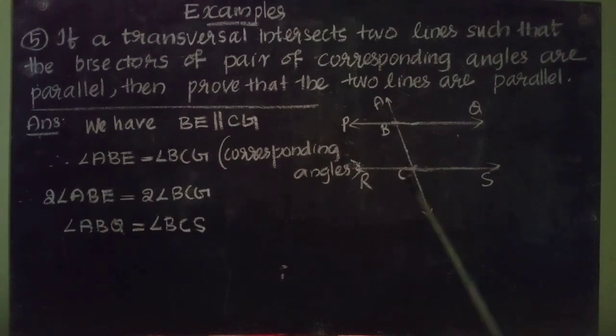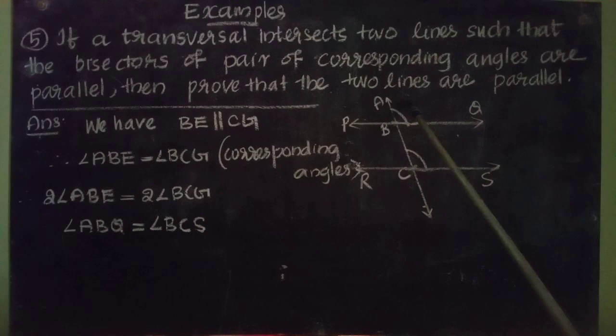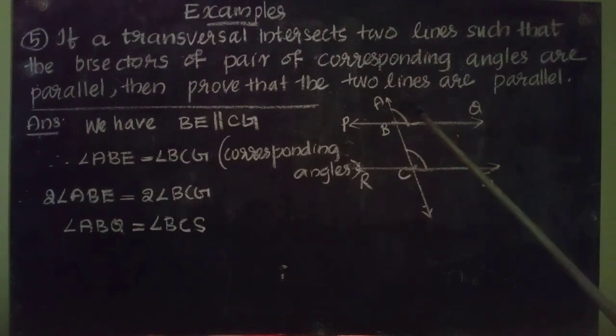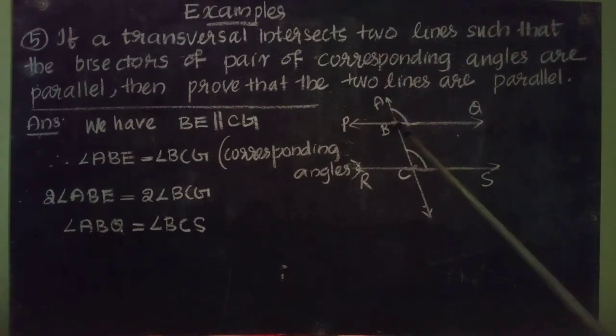Now you see the figure. Angle ABQ and angle BCS. Which type of angles are this angle ABQ and angle BCS? They are corresponding angles, and we proved here they are equal. We have studied if the corresponding angles are equal, then the lines are parallel.